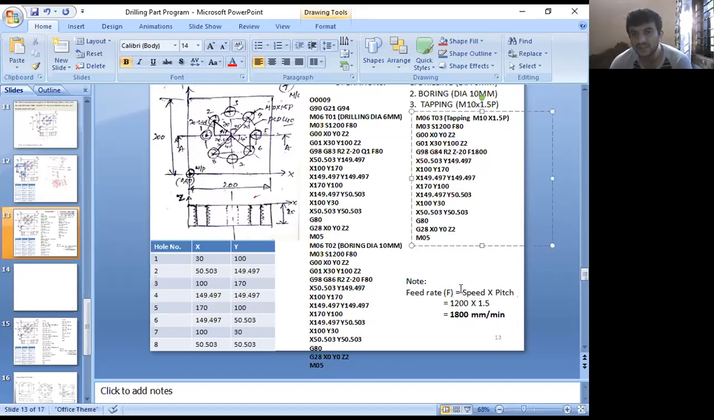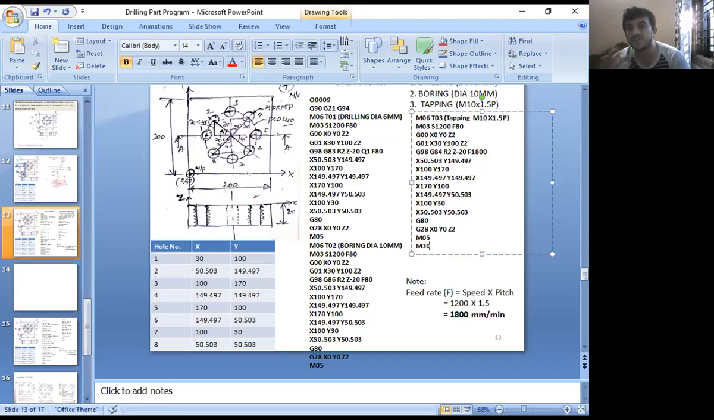Yes, sir. After this step, now give the coordinates for each hole. Next, once it completes the tapping, now the spindle is stopped. Still the program is running here. Now we'll go for ending this program. Now how many lines are there? See how big the program is.